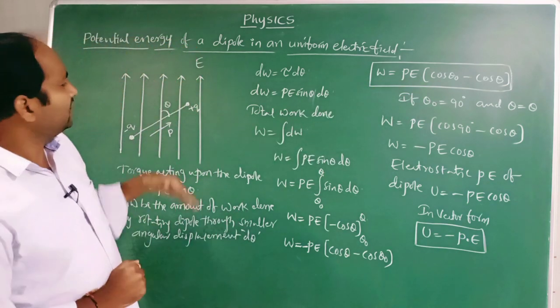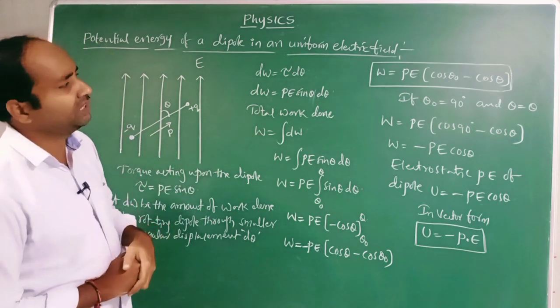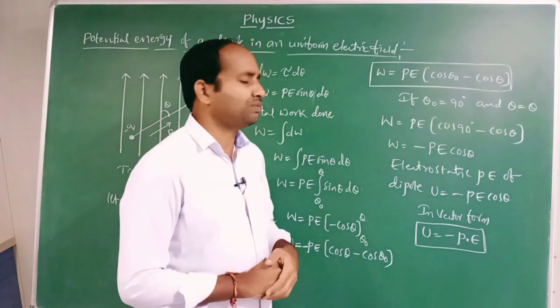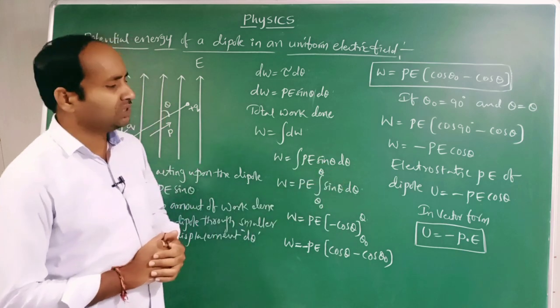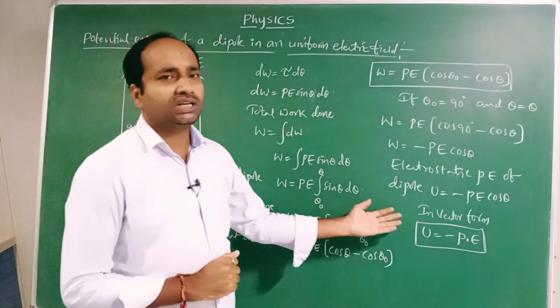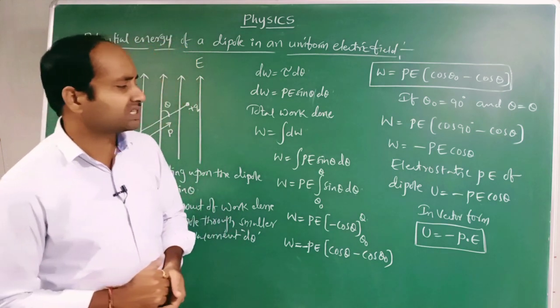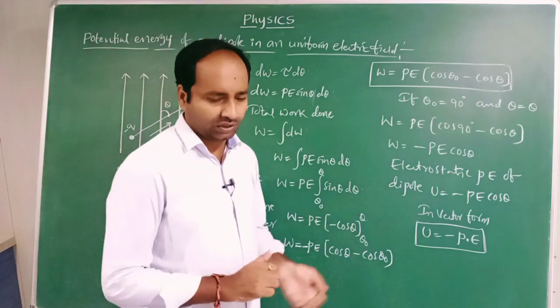Suppose the initial deflection of the dipole is 90 degrees and the final deflection is theta. Then cos 90 becomes 0, so the work done is equal to minus PE cos theta. This work done is stored only in the form of potential energy of the dipole. So we may write U is equal to minus PE cos theta. In vector form it can be written as minus P dot E.